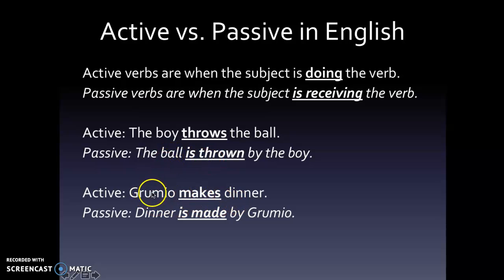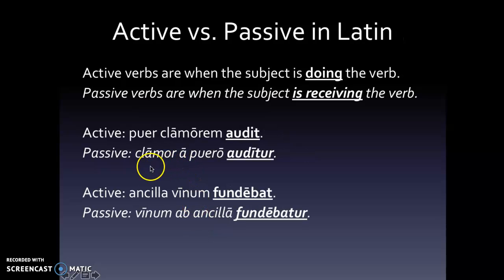Grumio makes dinner. Our subject is doing the verb. Grumio is doing the making. Dinner is made by Grumio. Dinner is receiving the action. Dinner, our subject, is being made. Let's look at some examples in Latin. Puer clamorem audit, the boy hears the shout. Clamor a puero auditur, the shout is heard by the boy. Ancilla vinum fundebat, the slave girl was pouring the wine. Vinum ab ancilla fundebatur, the wine was being poured by the slave girl.